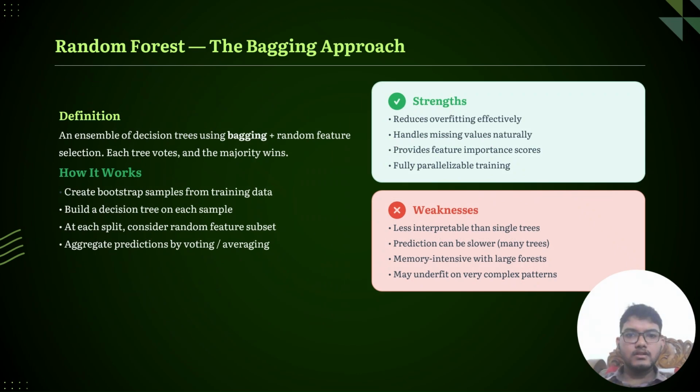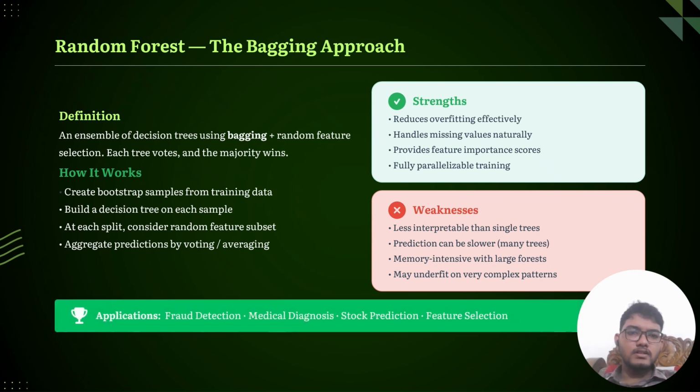Random forest is an ensemble learning algorithm based on bagging. It combines many decision trees together. Each tree is trained on a random subset of data and a random subset of features. Finally, all trees are put together to produce a final prediction. The main strengths of random forest are reduced overfitting, good handling of missing values, feature importance analysis, and parallel training, which makes it faster. However, it also has some weaknesses: less interpretable than a single tree, requires more memory, and prediction can be slower with many trees. Common applications include fraud detection, medical diagnosis, stock prediction, and feature selection.